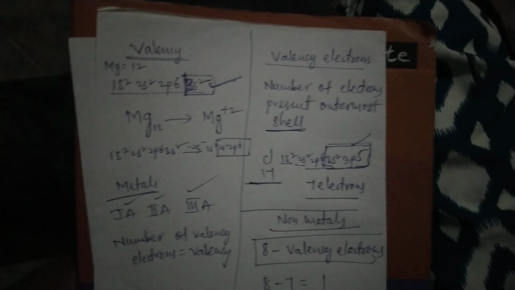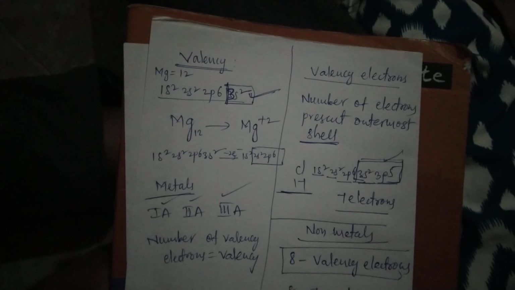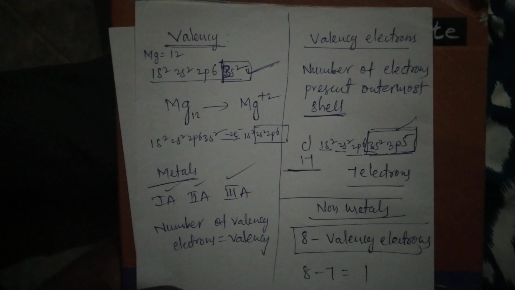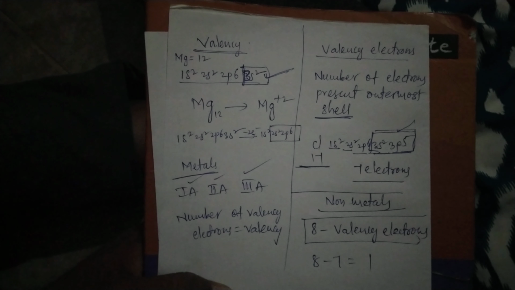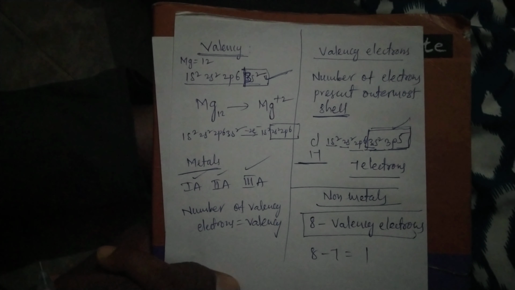So what is the valency of chlorine? 1. So the non-metals valency we can calculate by using 8 minus valency electrons, or 8 minus group number. Next class I will explain how to find the group number. So this is about valency and valency electrons.